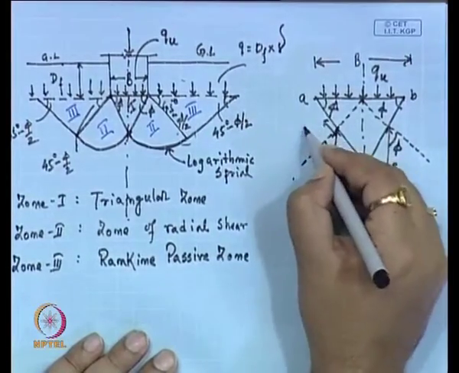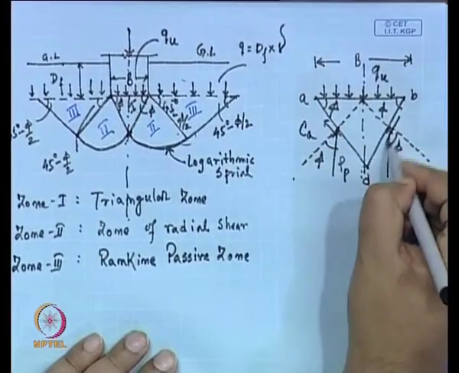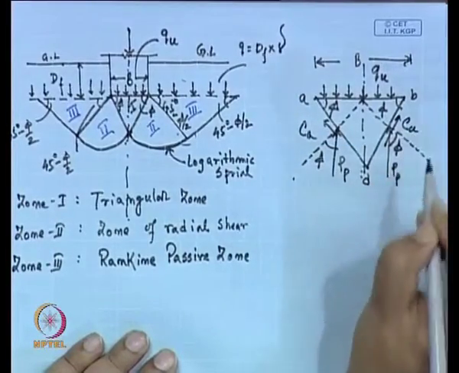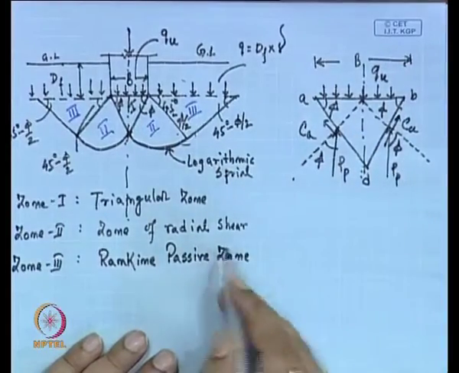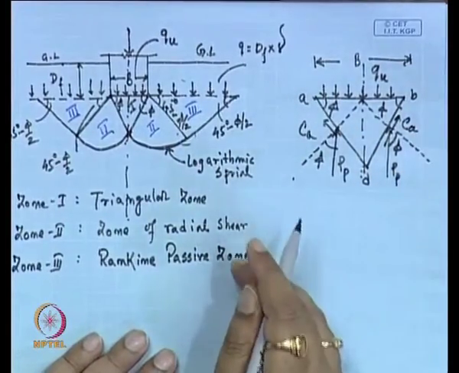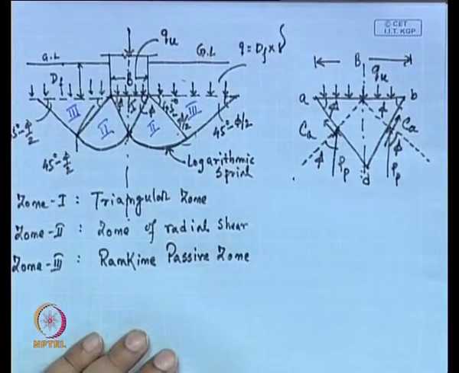Now, this CA is the adhesion that is acting along the AD and BD lines. So, CA is the adhesion, acting on these two lines.